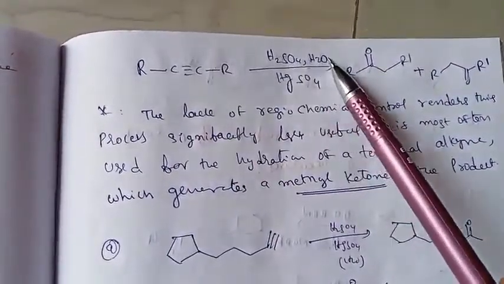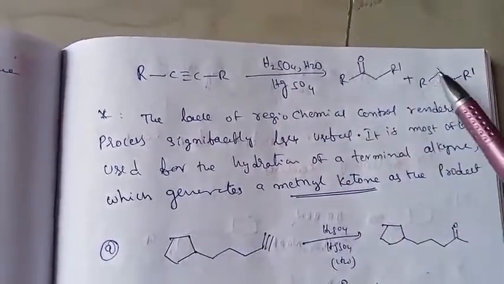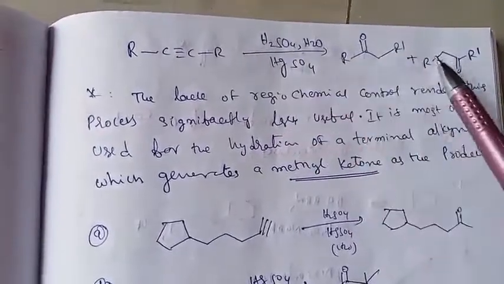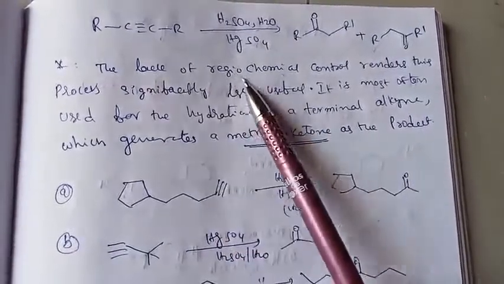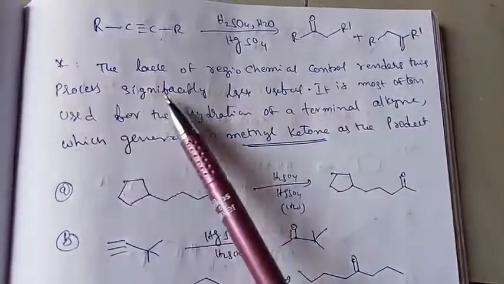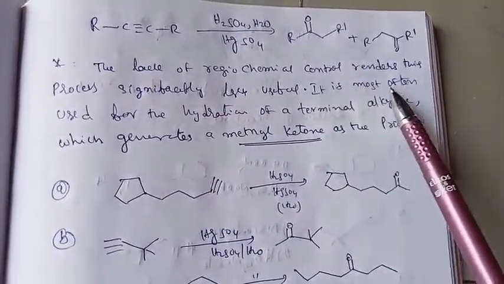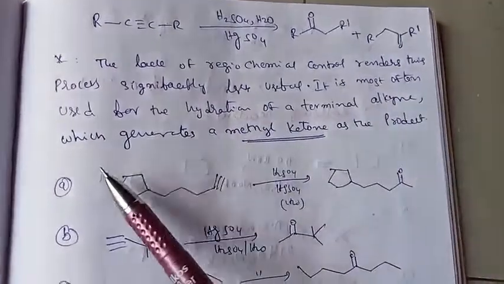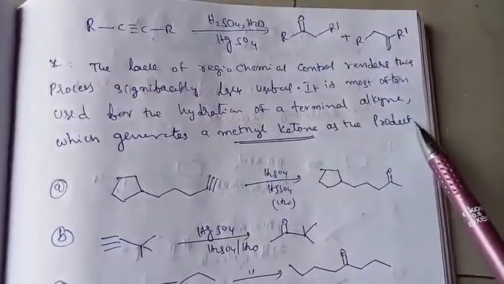in presence of H2SO4 and H2O, with mercuric sulfate as a catalyst. So it will follow two types of regioisomers, but these two follow the Markovnikov product. So the lack of regiochemical control renders this process significantly less useful. It is most often used for the hydration of terminal alkynes. So the terminal alkynes generate methyl ketones as the product.